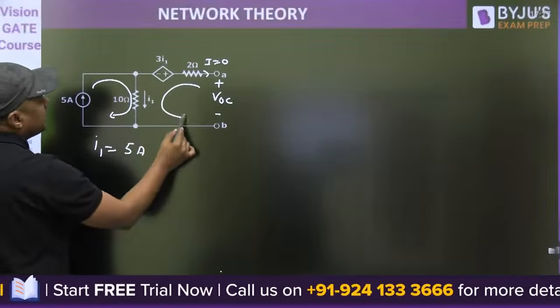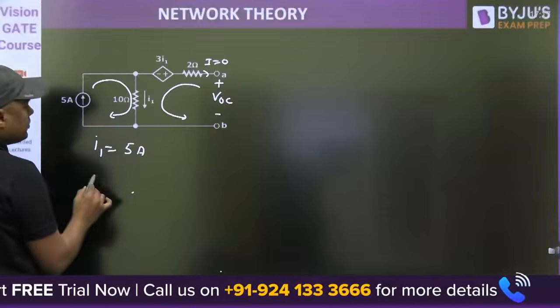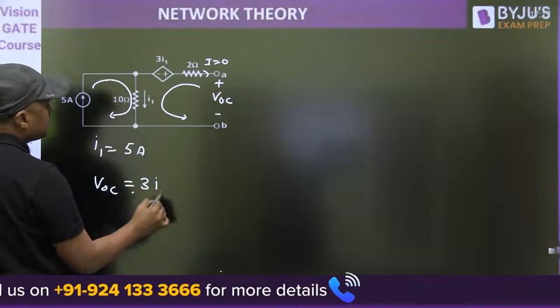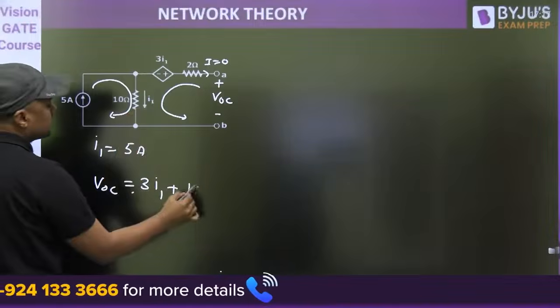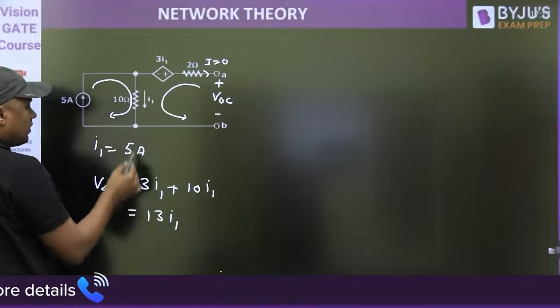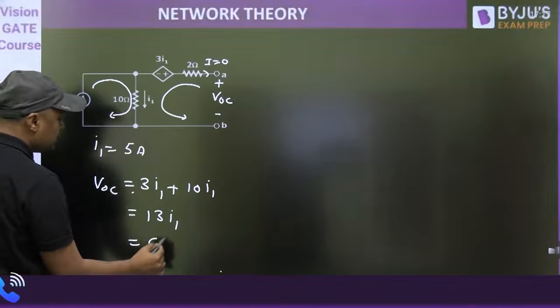Now, you can write a KVL in this loop. So what is the VOC? VOC is equal to 3I1 plus 10 times of I1. It is 13 times of I1. And what is I1? 5 ampere. It will become 65 volt.